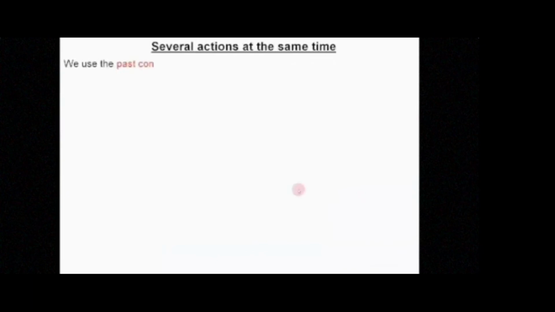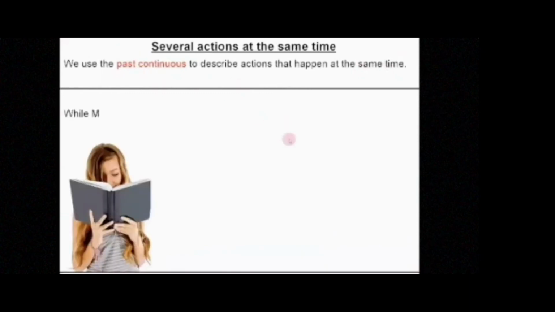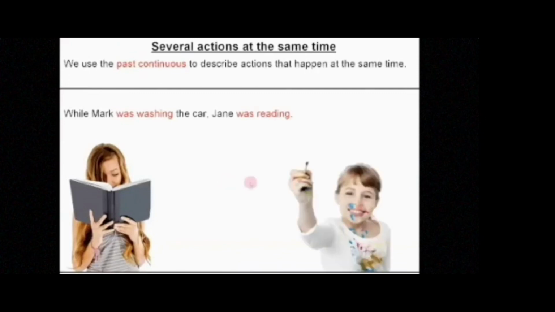So, several actions at the same time. We use the past continuous to describe actions that happen at the same time. So we talked about two actions where the short action interrupts, but here the actions are at the same time. For example, while Mark was washing the car, Jane was reading. So both parts are in the past continuous. Claire was painting while I was cooking dinner.